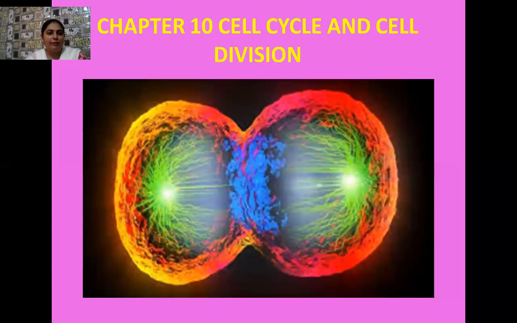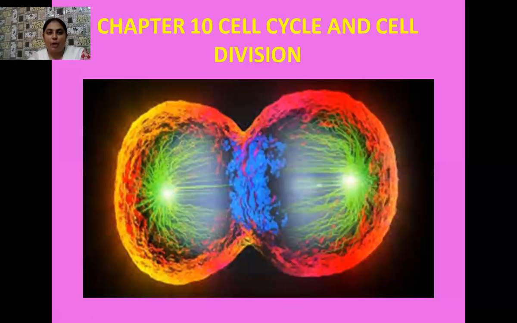So students, always remember, from one parental cell, two daughter cells are formed. If we have a single parental cell, then that parental cell undergoes cell division, and as a result of that cell division, how many daughter cells are formed? Two daughter cells are formed. So this type of cell division, which takes place in the vegetative cell, is known as the mitotic type of cell division, or simply you can call it mitosis.